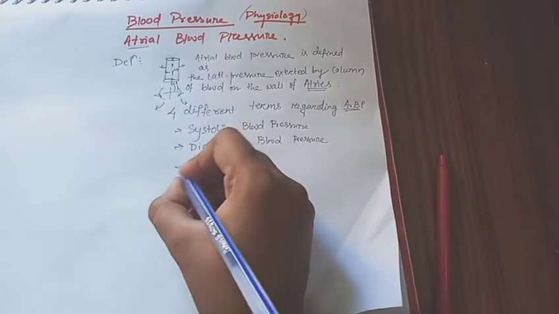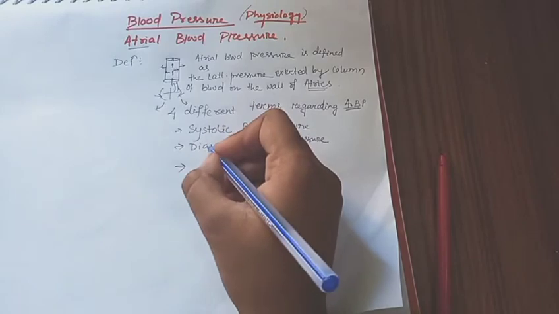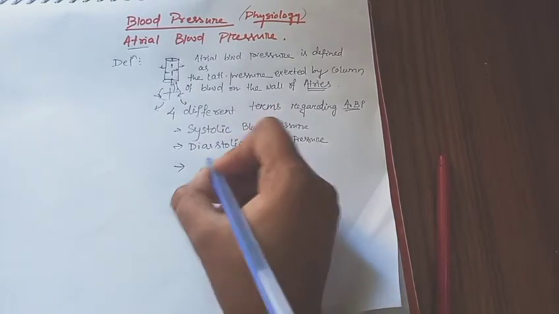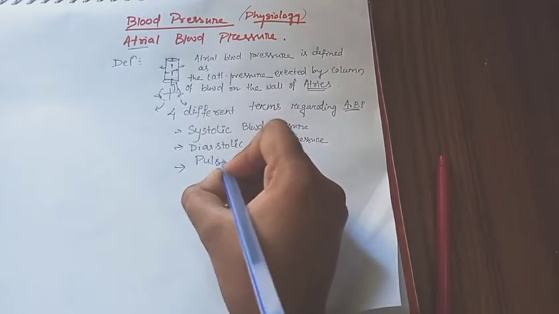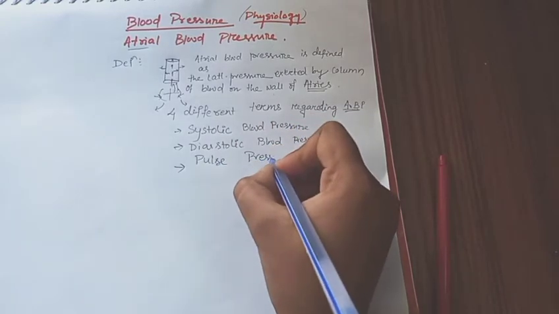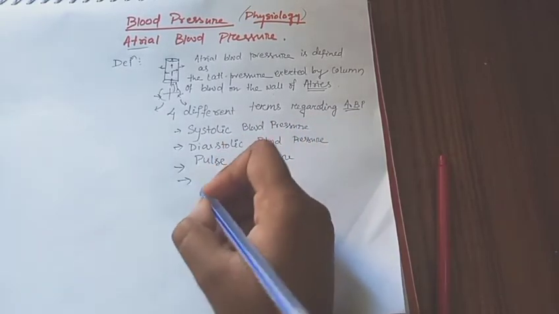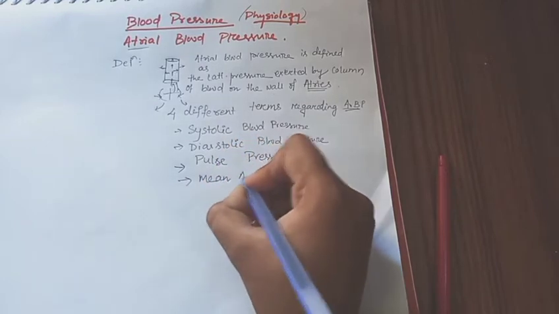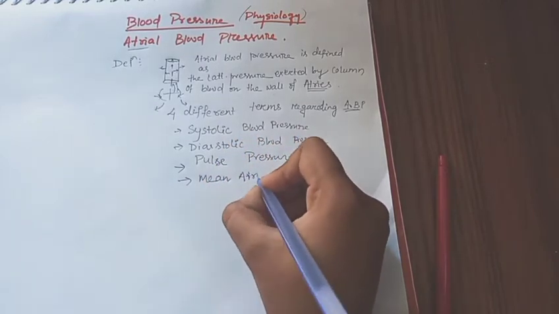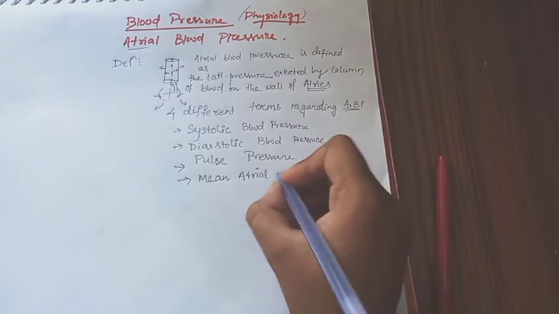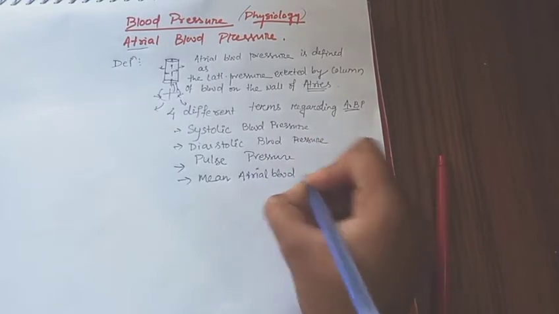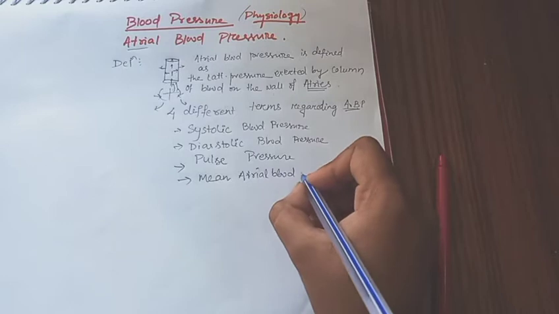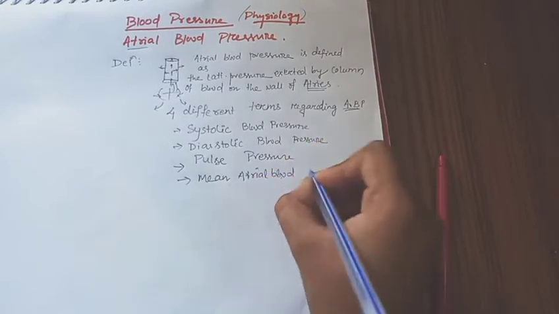After that, the difference between these blood pressures is known as pulse pressure. Then the last is our mean arterial blood pressure. These last two depend upon the above two points.